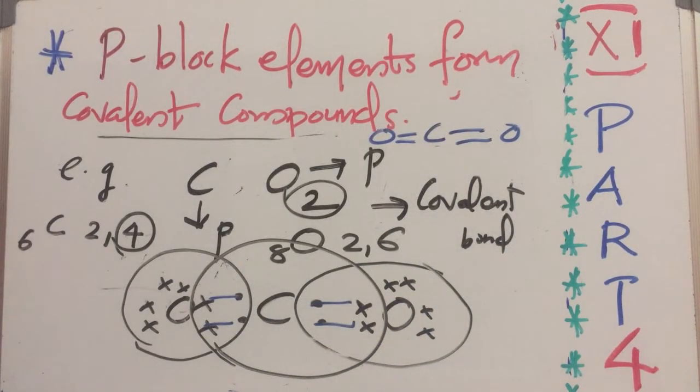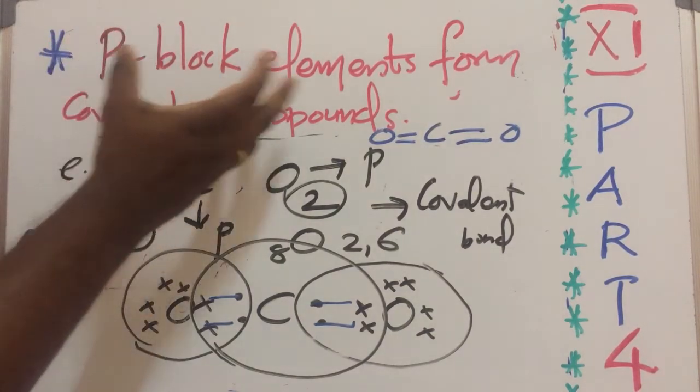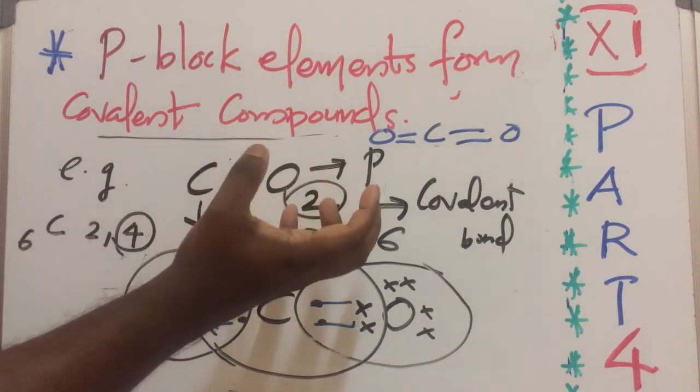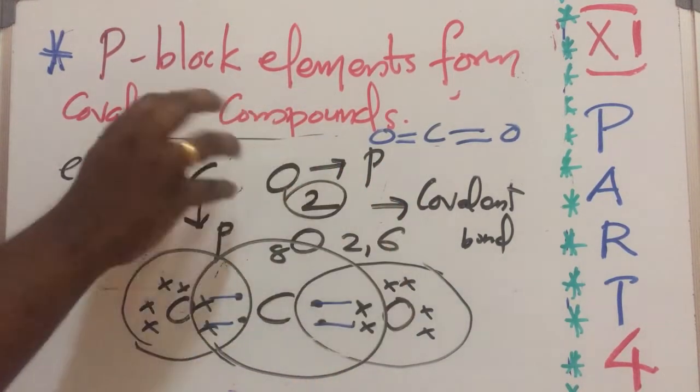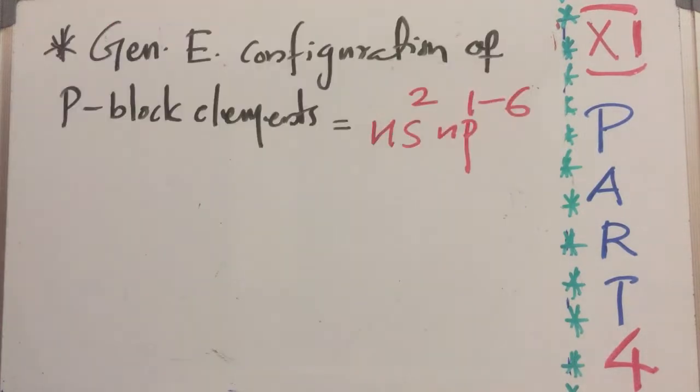What type of bond is formed here for stability? Covalent bond. So it's very clear. P block elements combine to form compounds or molecules through covalent bonds.